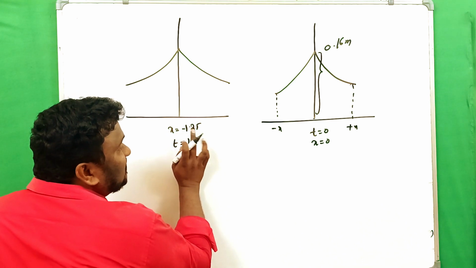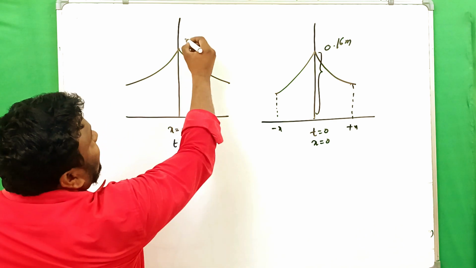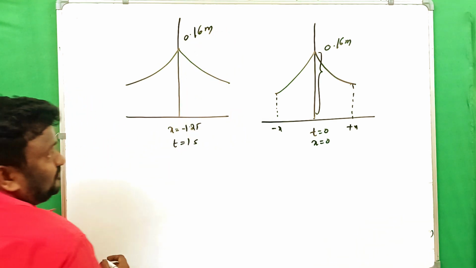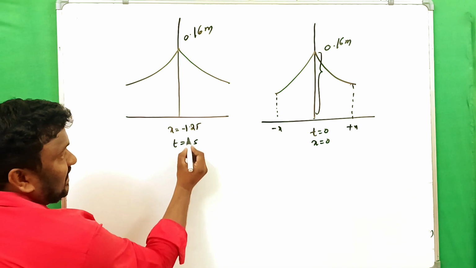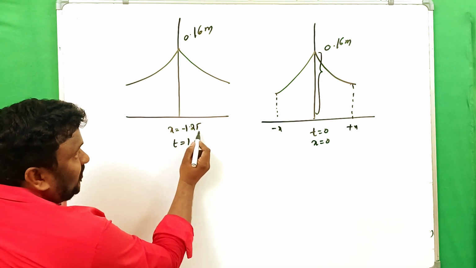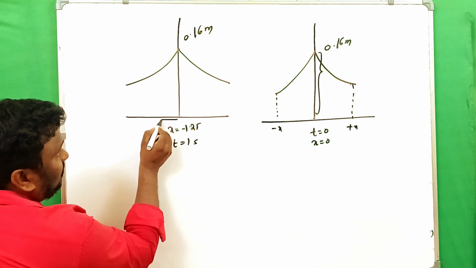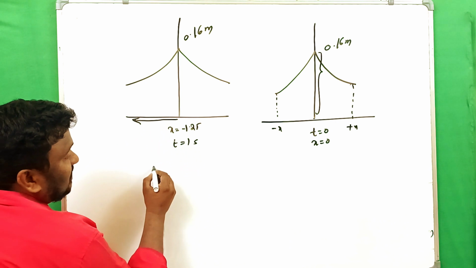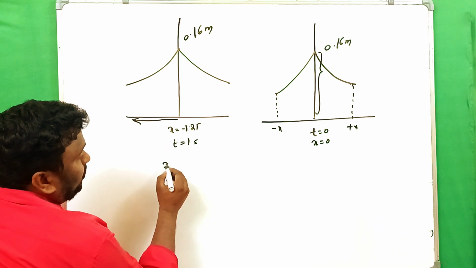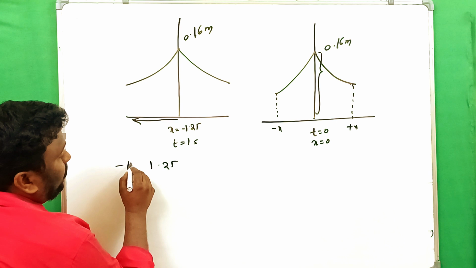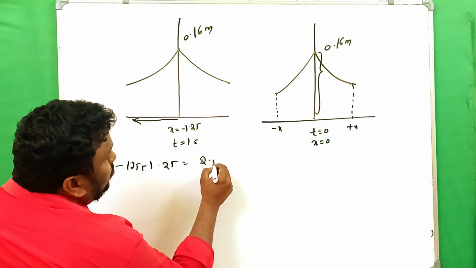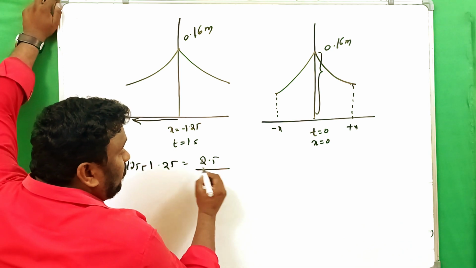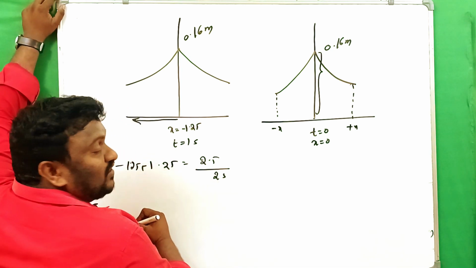The position is minus 1.25 meters. And again we have to assume the same maximum displacement, 0.16 meters. Clear? So for 1 second, 1.25. When the particle is moving along the negative x-axis, obviously another 1.25, again minus 1.25. Then what do you get here? 2.5. So obviously 2.5 in 2 seconds we will get.